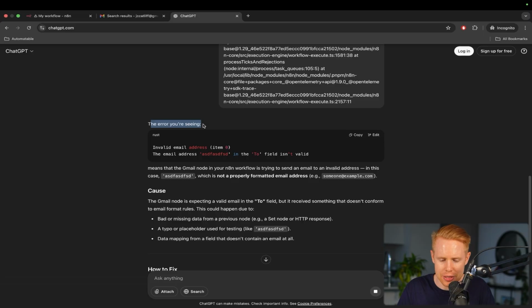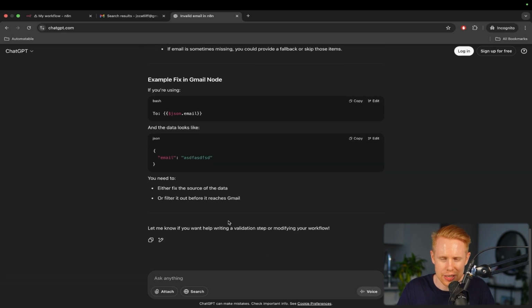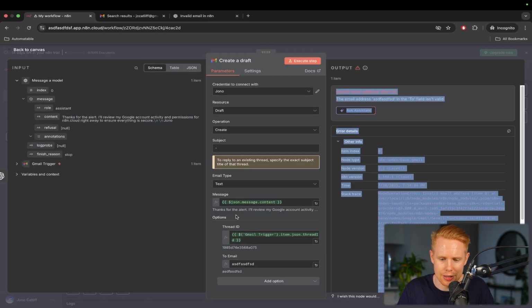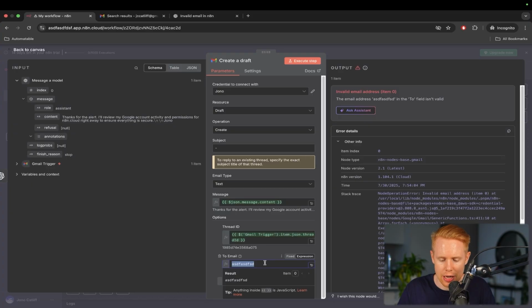So the error you're seeing means that the Gmail node in your n8n workflow is trying to send an email to an invalid email address, in this case, this, which is not a properly formatted email address, okay? And so it'll tell us the cause, it'll tell us how to fix it, it'll walk us through the whole thing. ChatGPT is amazing at figuring this kind of stuff out. And so it will give us the step-by-step breakdown, and then we'll figure out, okay, that's exactly what's going on here.